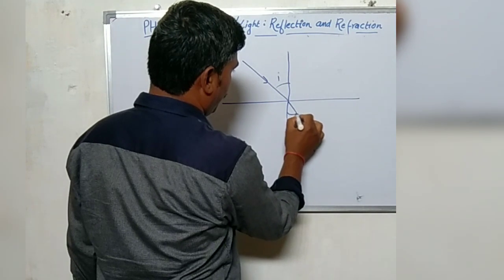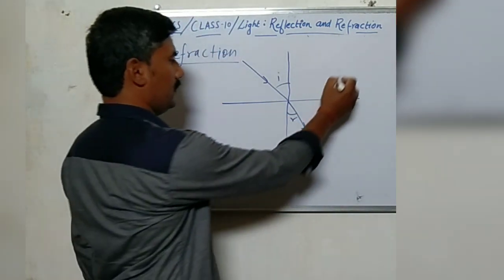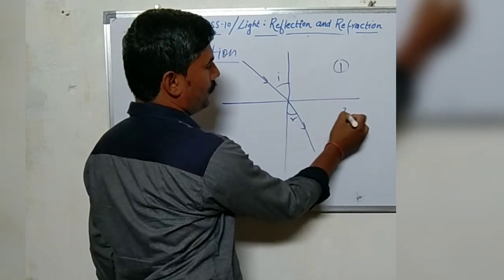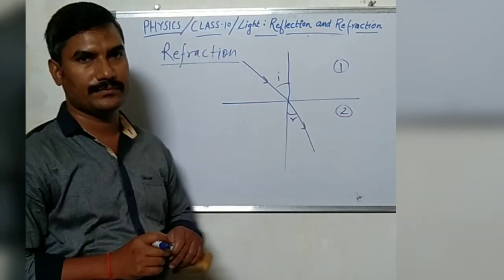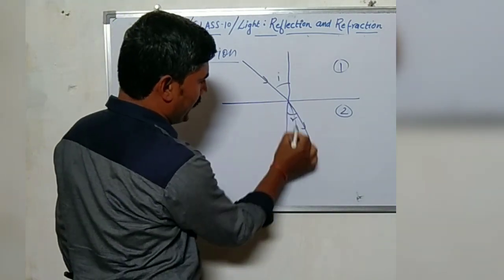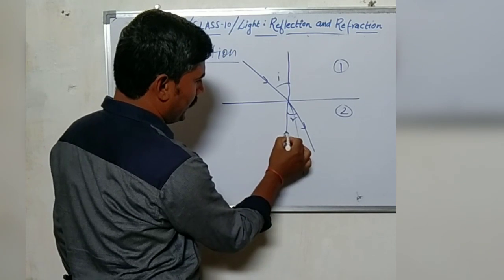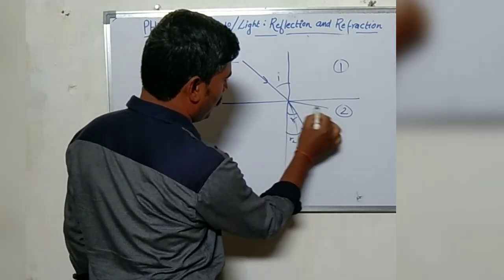Now the question is, why does the light ray bend? On traveling from medium 1 to 2, why does the light ray bend? There are different possibilities of bending. It might bend like this, and the angle of refraction will be this, or it will be this.